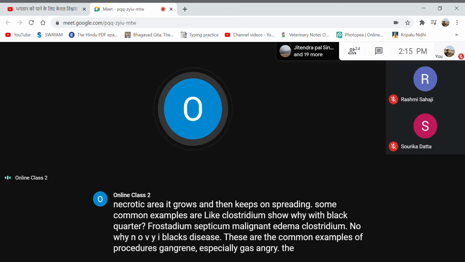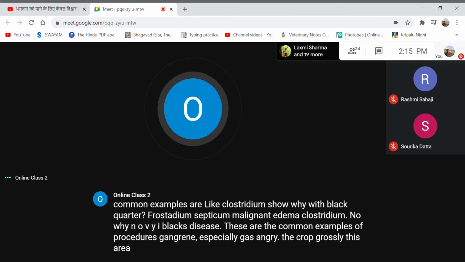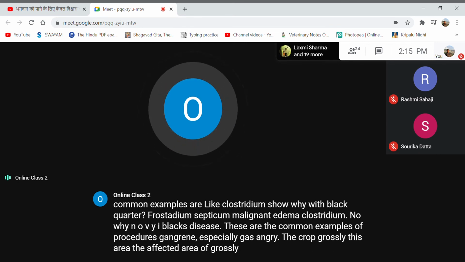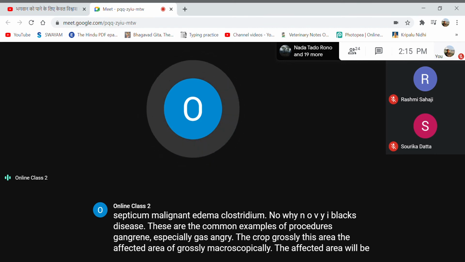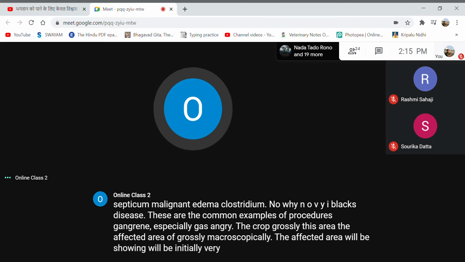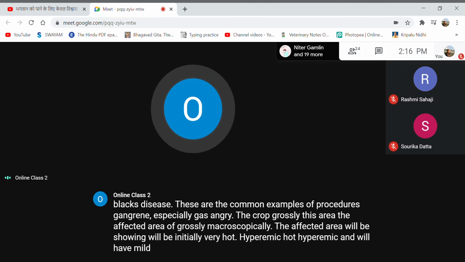Grossly, macroscopically, the affected area will be initially very hot, hyperemic, and will have a mild crepitating sound on pressing.